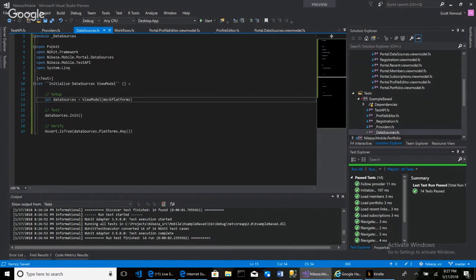So we have these view models that basically represent the state of a page or the state of a user interface. And so what I'm doing is I'm spinning up an instance of a view model that is supposed to represent the state of a user interface that a user would interact with.